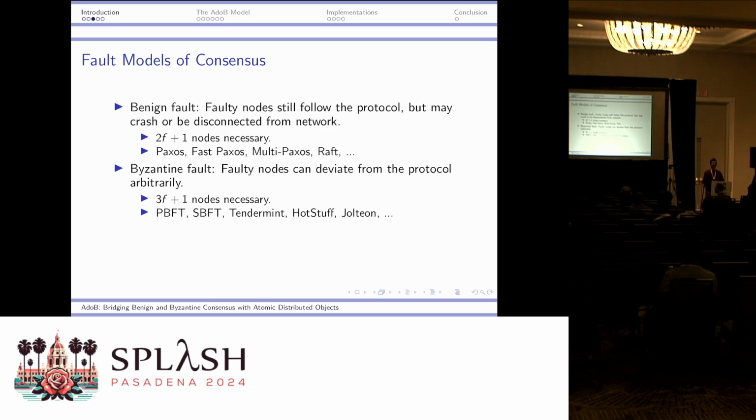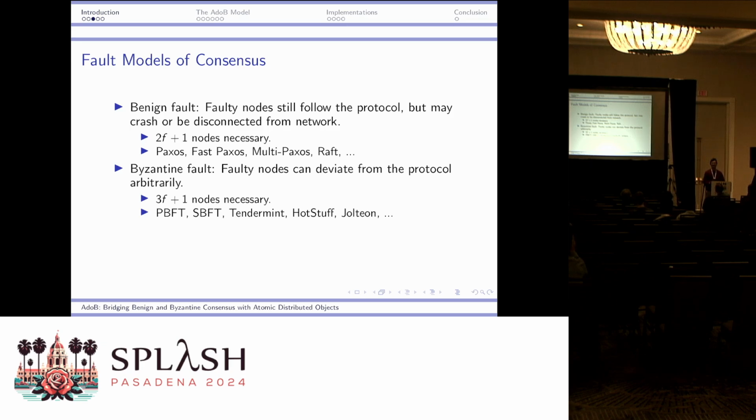There is a second kind of fault, which is called a Byzantine fault, which says if you fail, you become faulty, and then you can inject any message you like into the network system. And in this case, it's known that you need at least 3f+1 nodes to ensure both safety and liveness. Now, the traditional thought on this field is that these two kinds of faults are very different from each other. And to verify each of these algorithms here, you have to draw up a long list of invariants satisfied by this particular algorithm individually, and then verify them.